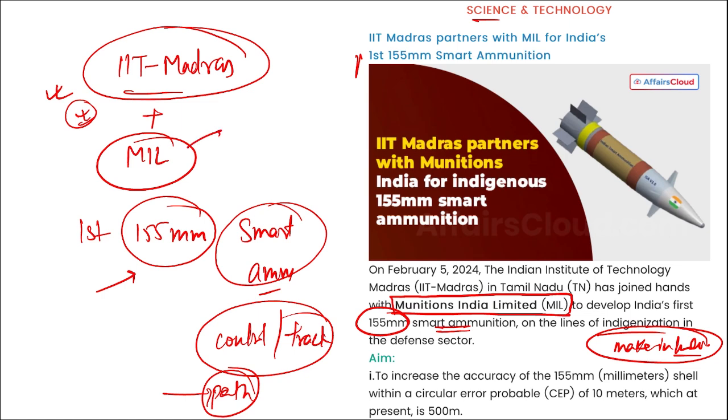If we talk about MIL, who is the chairman and managing director here? Ravi Kant. Then for this MIL, Munitions India Limited, Ministry of Defense is your parent ministry. Headquarter of this is in Pune, Maharashtra.